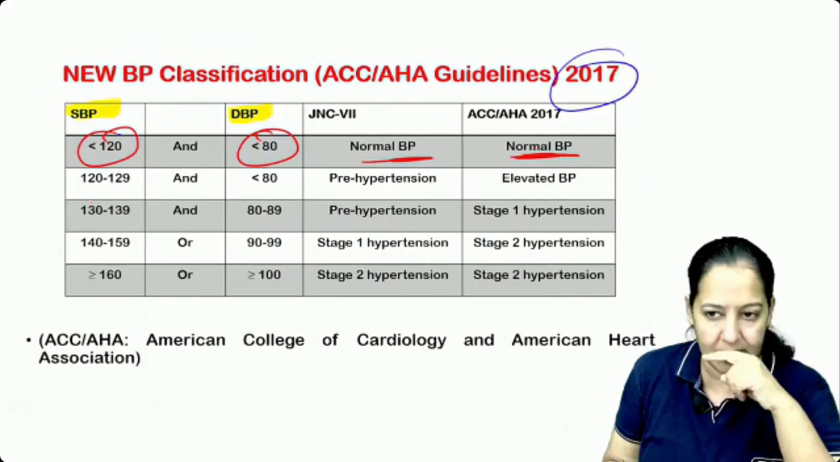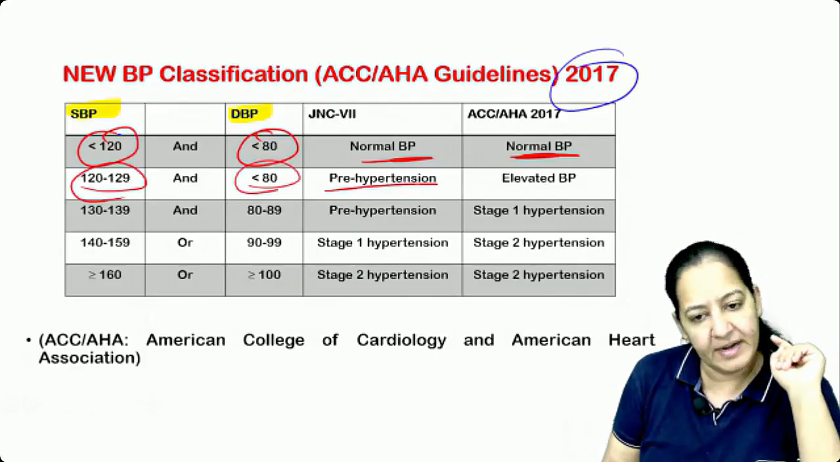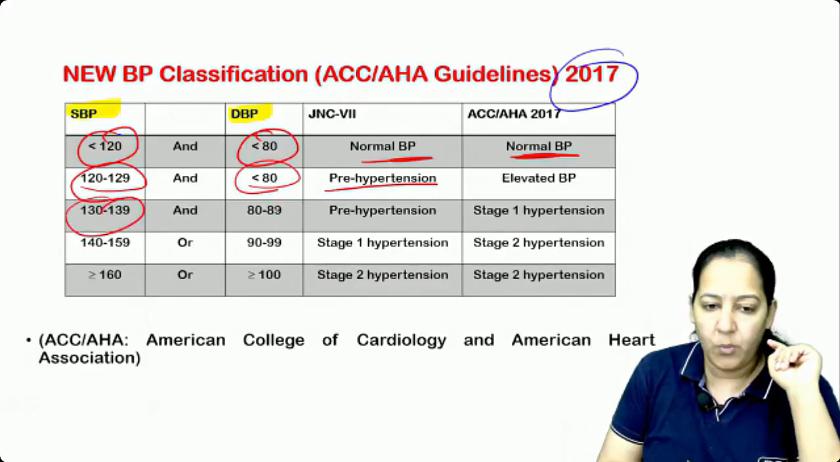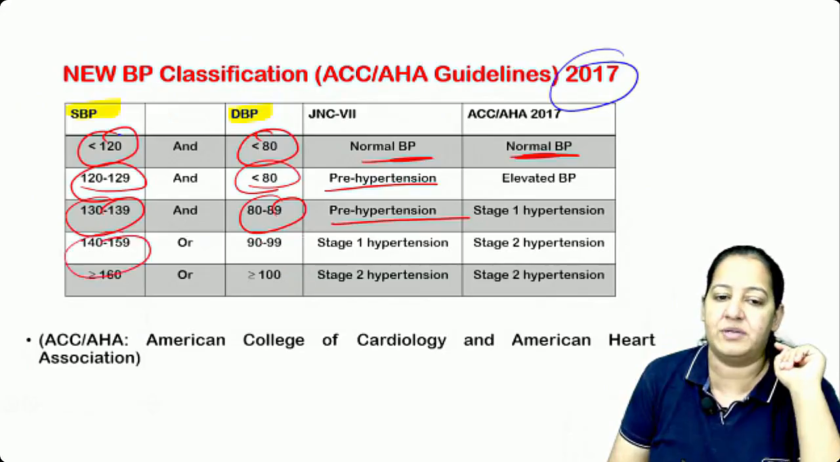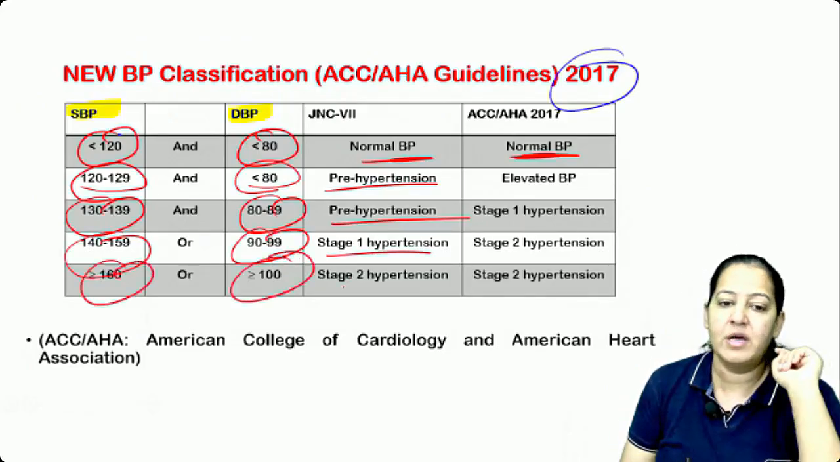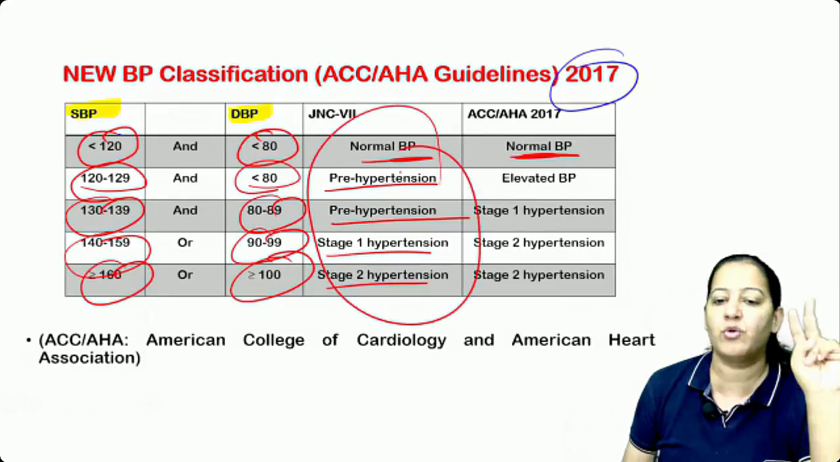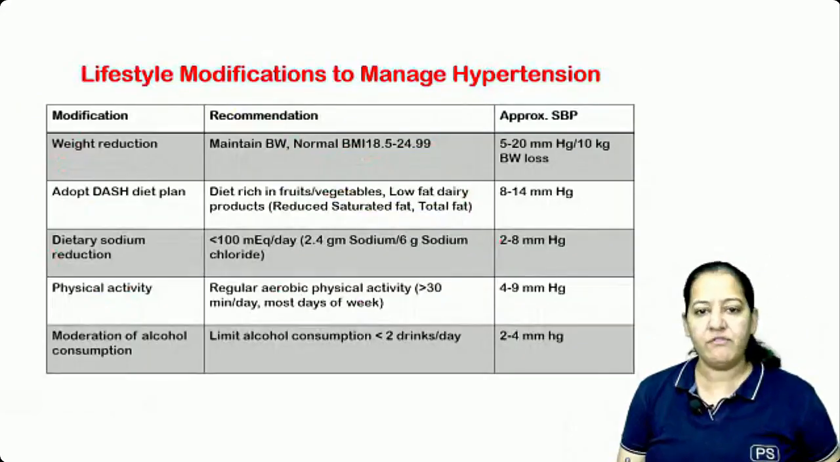And 120 to 130, still less than 80, is pre-hypertension. 130 to 140 and 80 to 90 is also pre-hypertension. 140 to 160 and 90 to 100 is stage 1 hypertension. 160 onwards and 100 onwards is stage 2 hypertension. So this is the classification of hypertension, you can see.